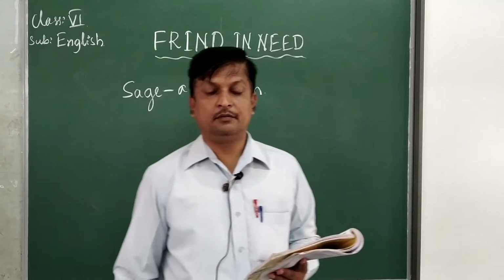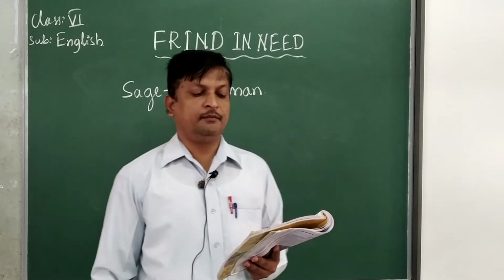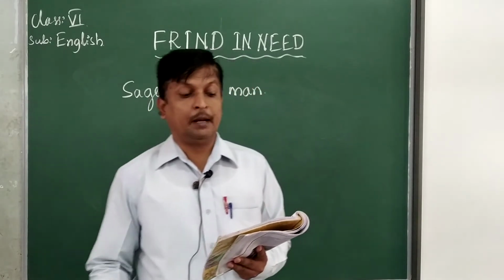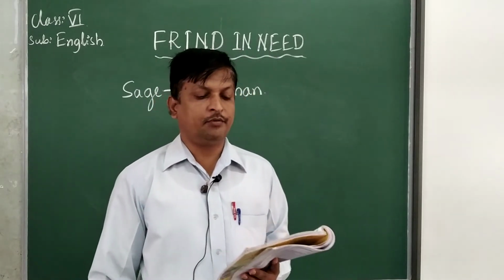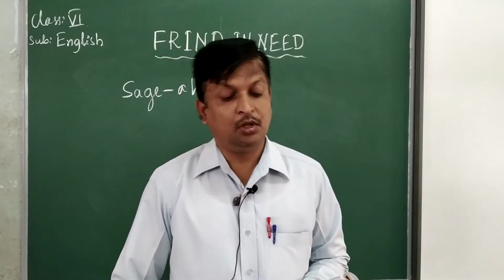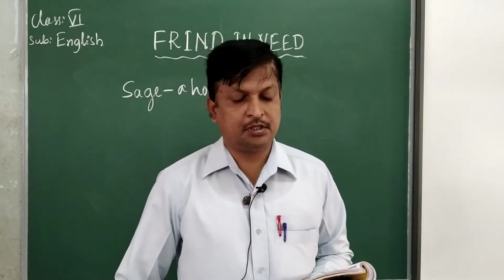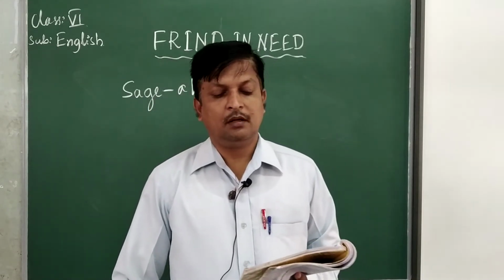When invoked, they would appear before her and bless her with sons equal to themselves in glory.